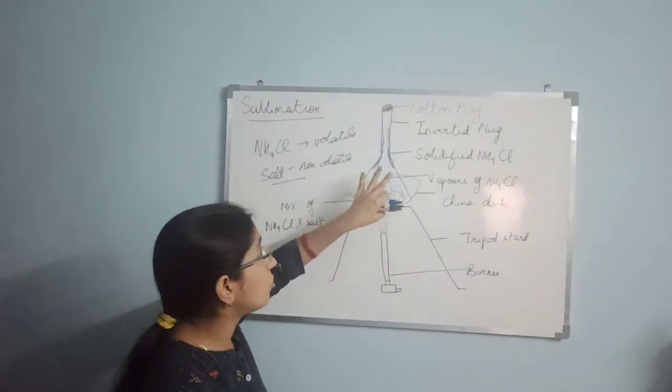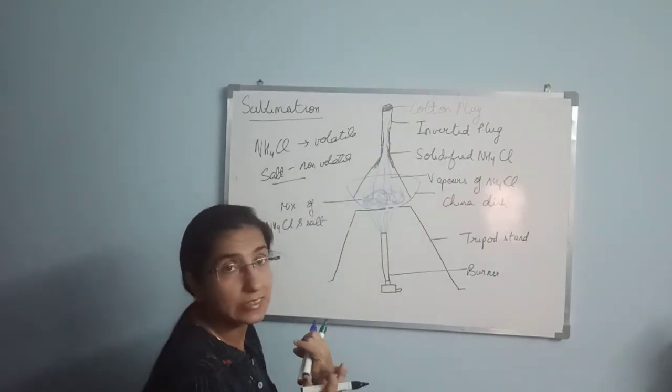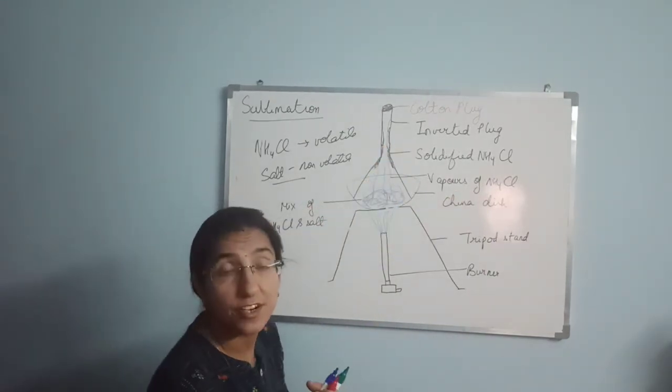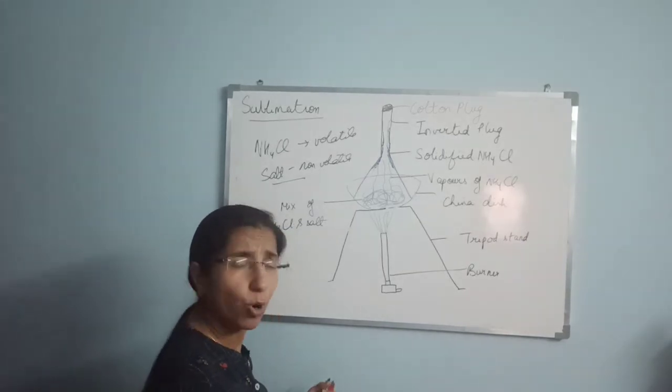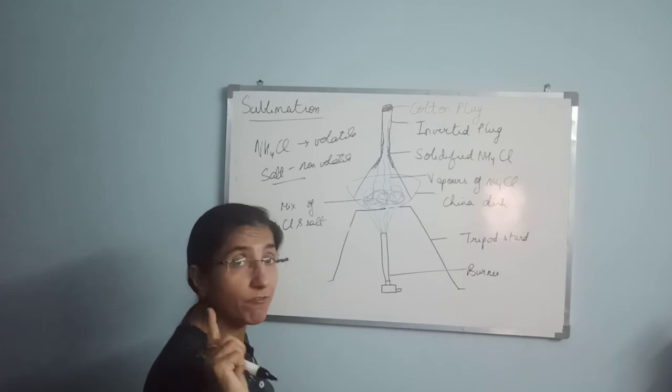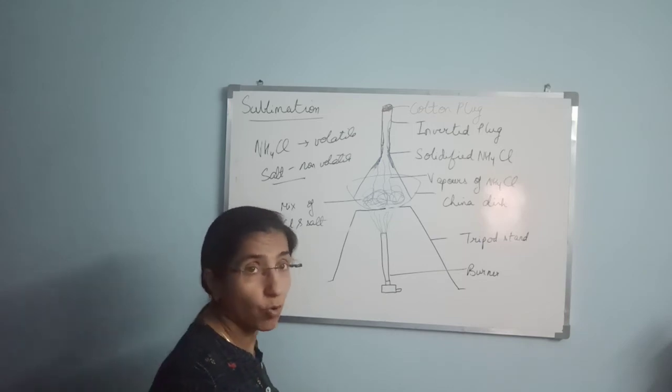And the sand or the salt which we are using will be left in the china dish. So by this technique we can separate a mixture of iodine and sand, or camphor and sand, or anthracene and sand, or naphthalene balls and sand, or salt. But there should be one condition: one should be volatile and one should be non-volatile.